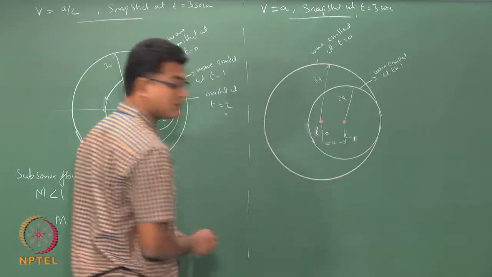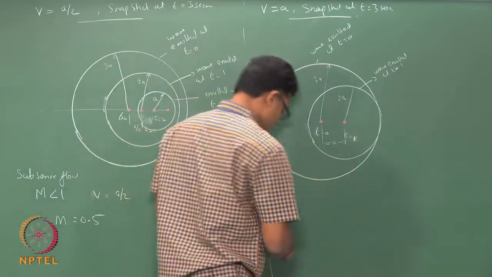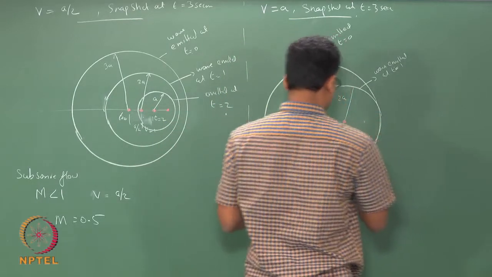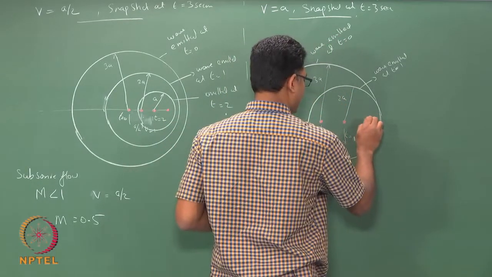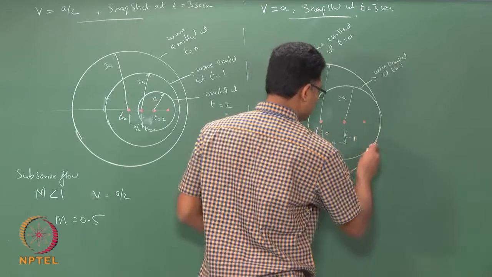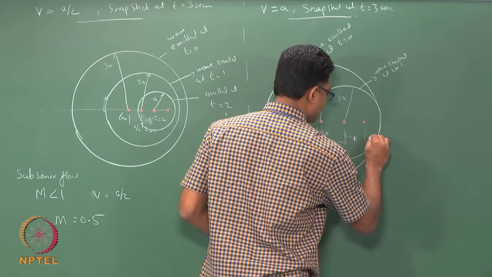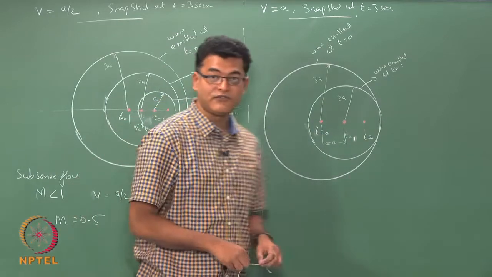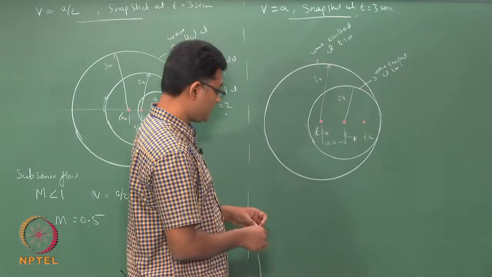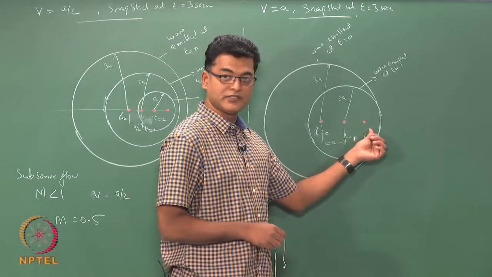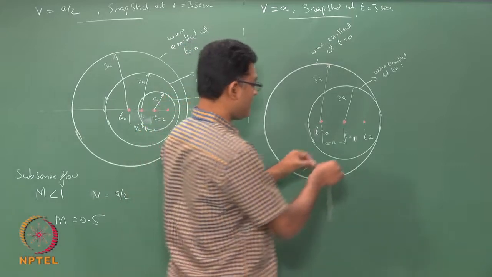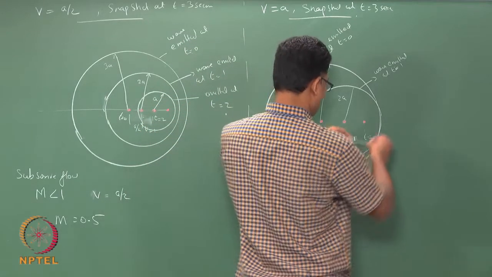Now, at t equals 2, the source would have moved another distance a. So, this is t equals 2, and you are trying to see where the wave is after 3 seconds. So, the wave that is generated at t equals 2, viewed at the snapshot of 3 seconds, would have travelled a distance of a.